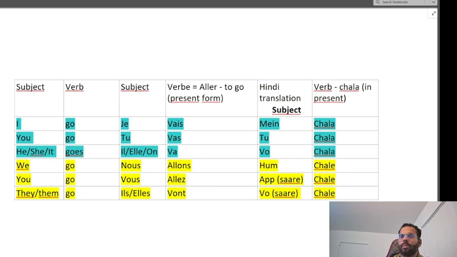So basically, what I mean to say is that if you want to learn French, then you have to learn it this way, as every verb will be conjugated in a different manner, and you have to keep that into consideration while you are conjugating those verbs.